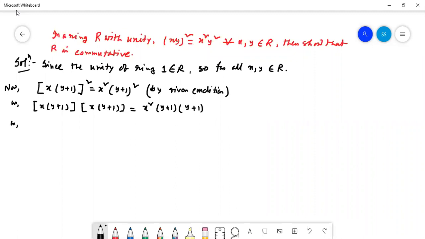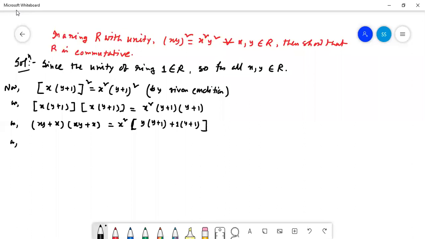Or after multiplication by x, it will be xy plus x, here also xy plus x, that is equal to x square into y into (y plus 1) plus 1 into (y plus 1) after multiplication. We got it by the distributive law.